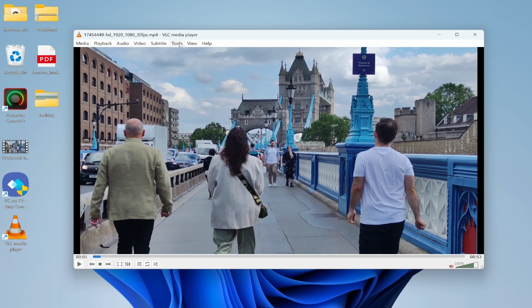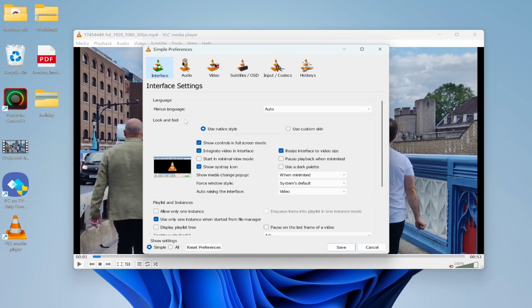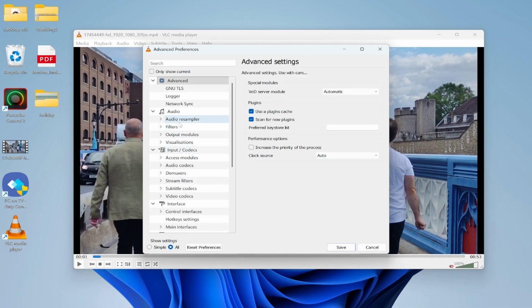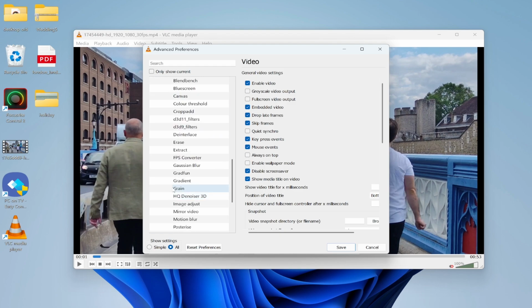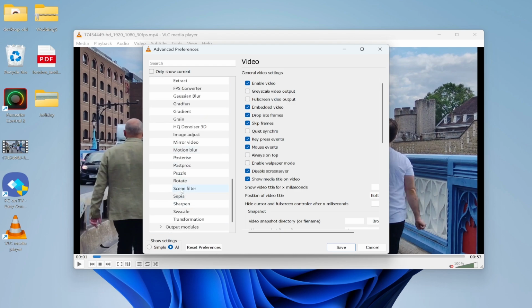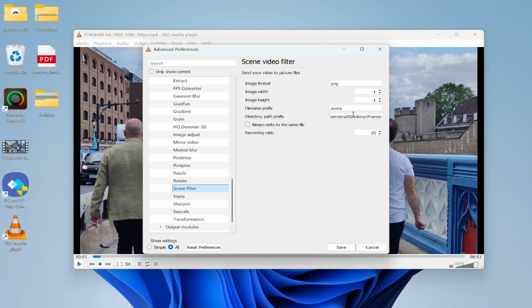So what you need to do is go to Tools, then click on Preferences, then go to Show Settings at the bottom and click on All. Here we can go ahead and scroll down until we find Video. Once you've clicked on Video, below it you'll see Filters. Click on the downwards arrow under Filters, and you need to now scroll down until you get to Scene Filter. Go ahead and click on that.